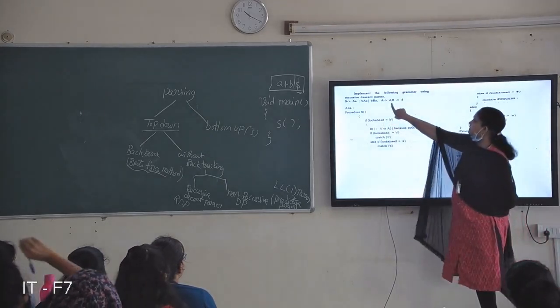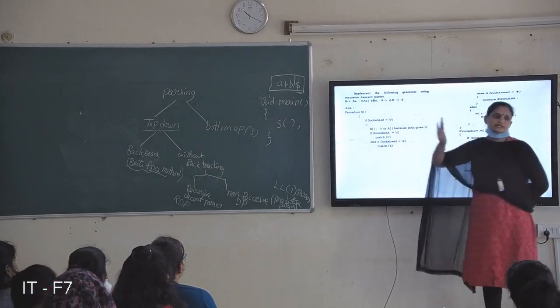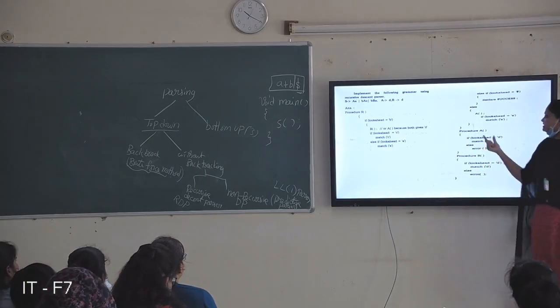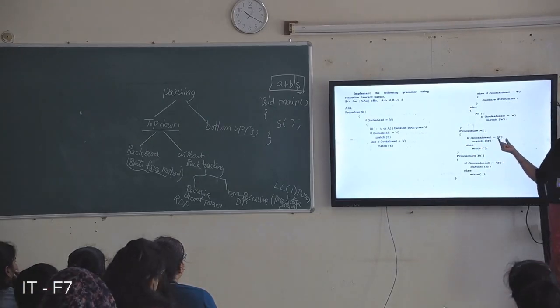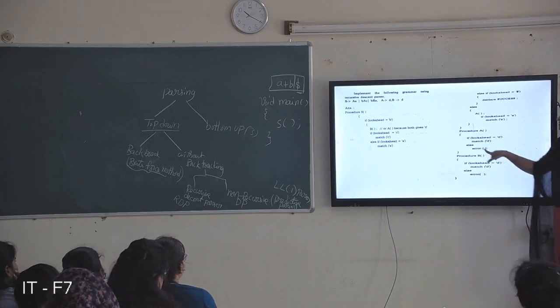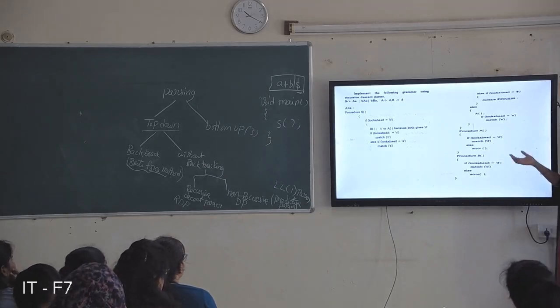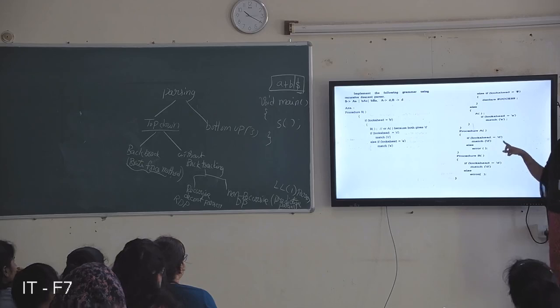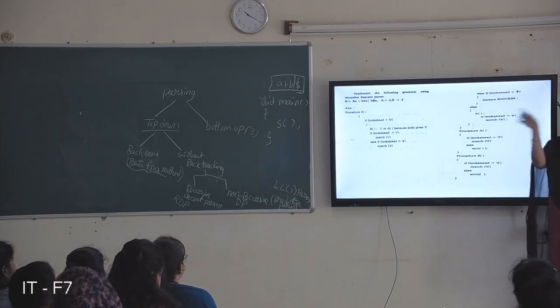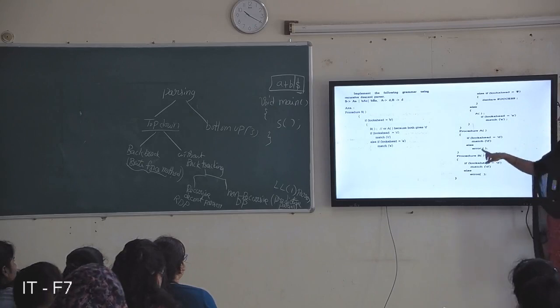Procedure A derives only terminals. A derives C and B derives C. Okay, procedure A: if lookahead equal to D, match D. Else error. If A comes, we definitely substitute D, and if D is not matched, the given input string doesn't contain D, which is nothing but an error.